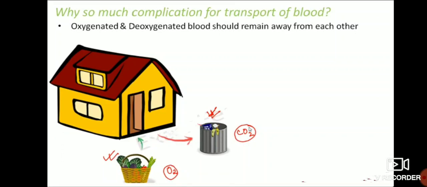In the same way, in our heart also, for the maintenance of good health, oxygenated blood enters the heart from the lungs in one way, and deoxygenated blood enters the heart from different parts of the body, and from the heart carbon dioxide goes to the lungs in another way. That means the heart carries in two ways.